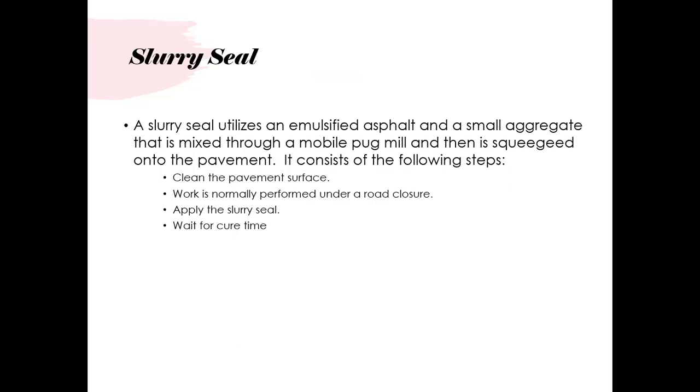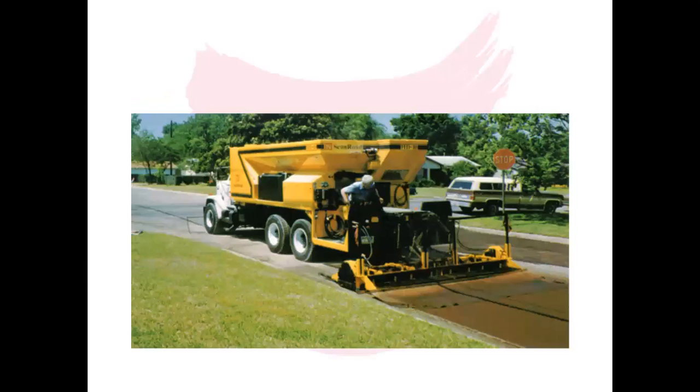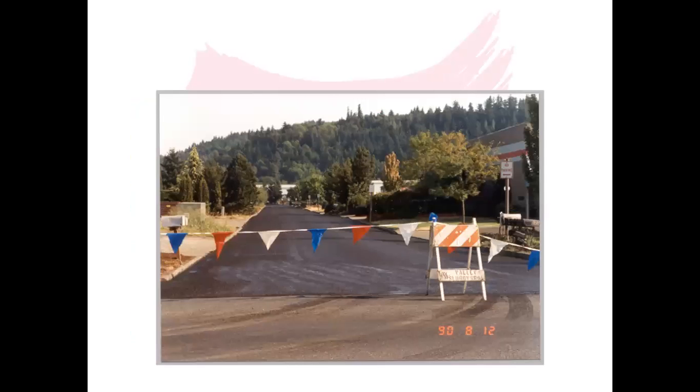So it's again the slurry seal. It's an emulsified asphalt and small aggregate that is mixed through a mobile pug mill and then is squeezed into the pavement. Clean the pavement surface, close the road, apply the slurry, and then wait for the curing time. This is an illustration of how it is being done. You have to close the road surface like this.